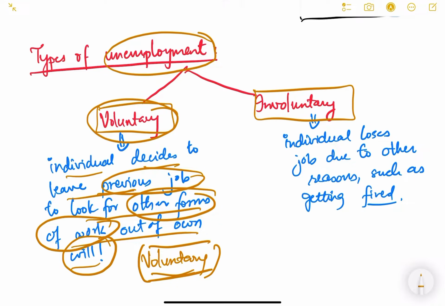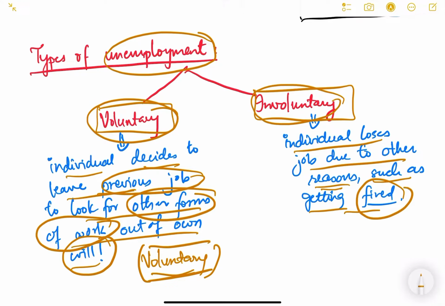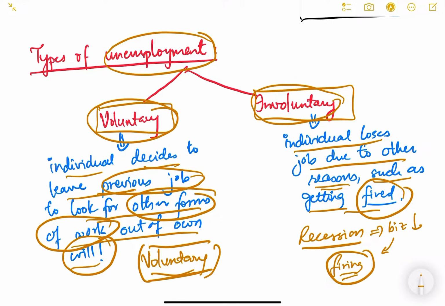Then there are other kinds of people who are involuntarily unemployed. Involuntary means an individual loses a job due to other reasons, not out of his own will, but other reasons such as getting fired, being removed from work. Okay, so there is a recession in the economy. Because of the recession, businesses are dropping. Industries don't have much business, and therefore they are firing people. Okay, they are laying off people. So such unemployment is known as involuntary unemployment.